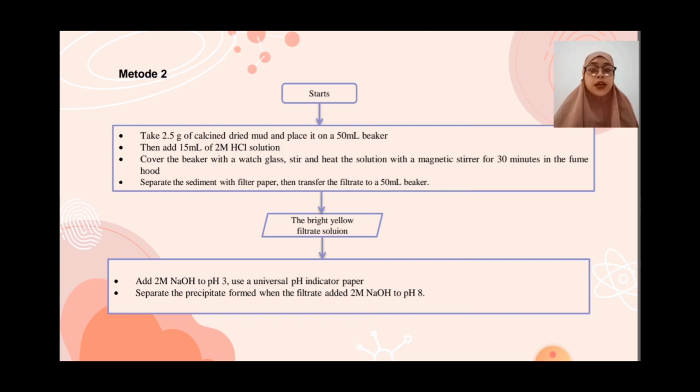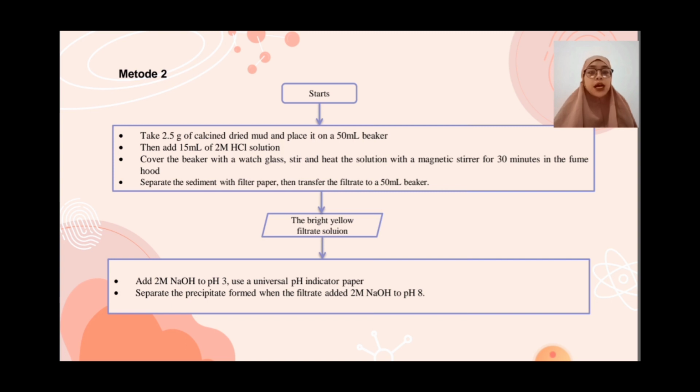Separate the sediment with filter paper. Then transfer the filtrate to a 50 milliliter beaker. The filtrate solution is bright yellow. Add 2M NaOH to pH 3. Use universal pH indicator paper.